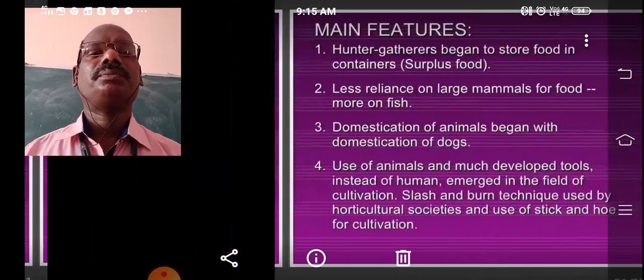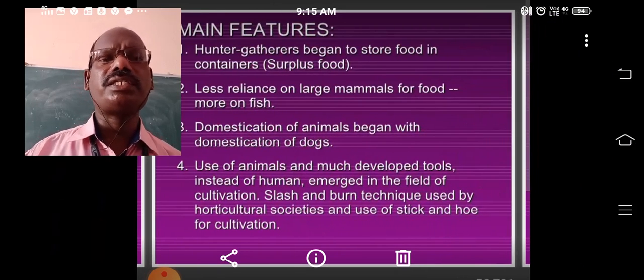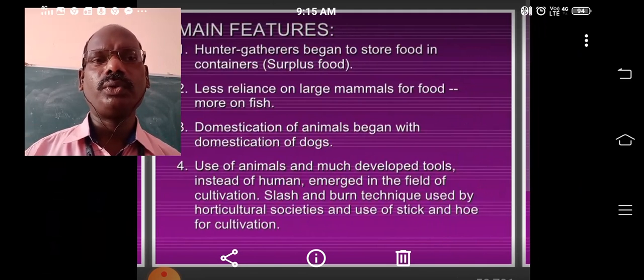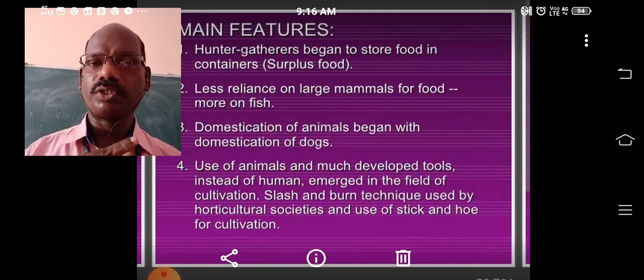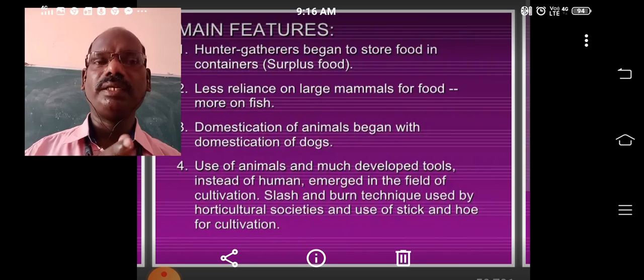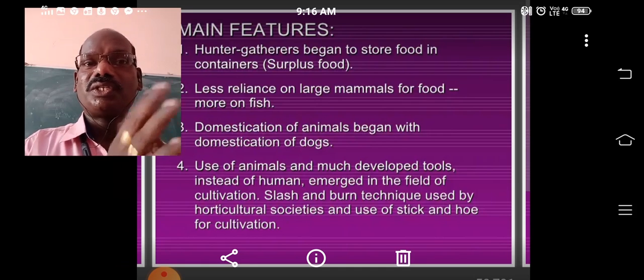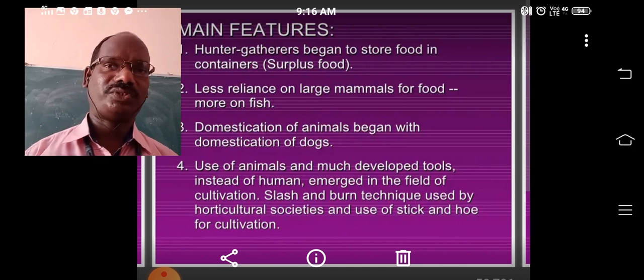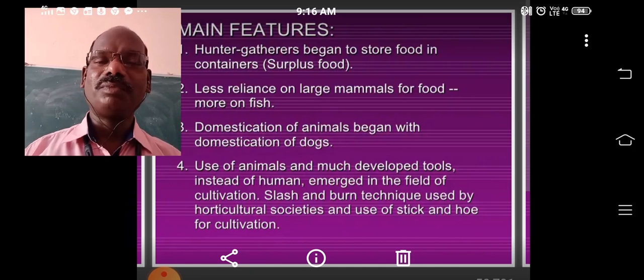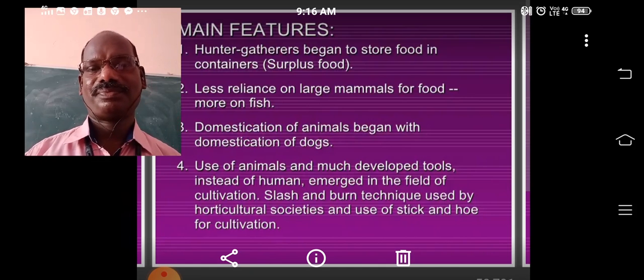Now, what are some other changes that happened during this period? The first is that the hunter-gatherer now began to store food. He cultivated things, and whatever surplus he had, he learned to store for future use. Again, he domesticated animals.